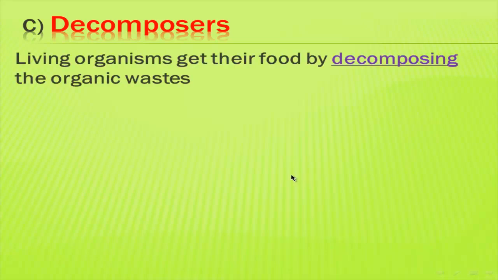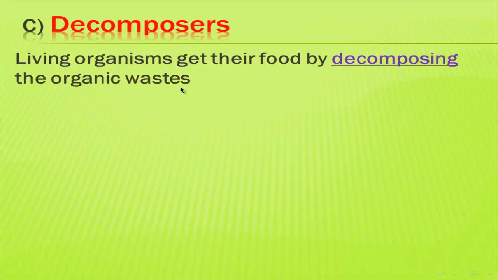Number 3, decomposers. What are the decomposers? Decomposers are living organisms that get their food by decomposing organic waste. What is the meaning of decomposing? Decomposing means breaking down a thing. That means the decomposer breaks down the organic waste into small pieces, then feeds on it.